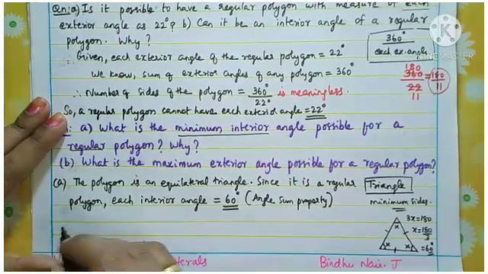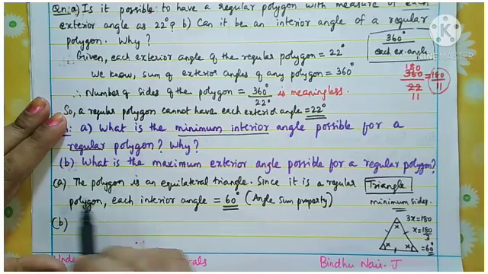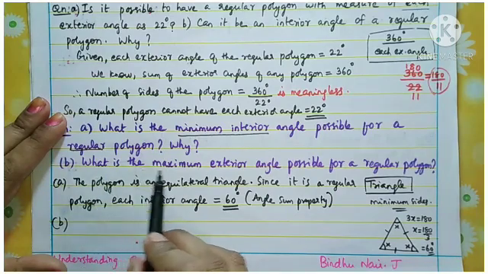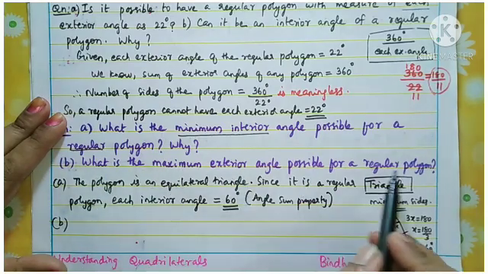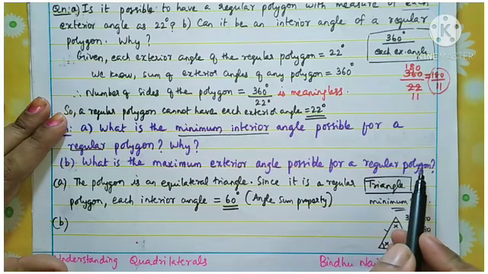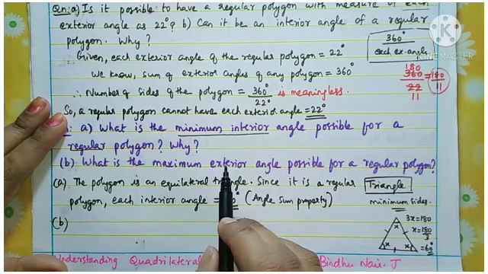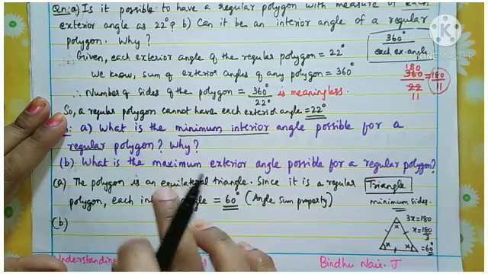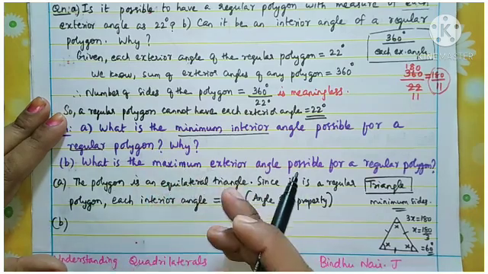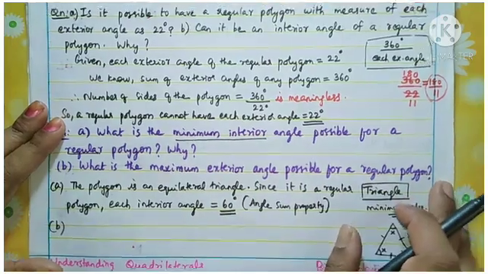Understood? Now come to the second part of the question. What is the second part? What is the maximum exterior angle possible for a regular polygon? Minimum means the least value. Maximum means what will you do? If we know the interior angle, how to find the exterior angle, that we discussed in the previous problem.